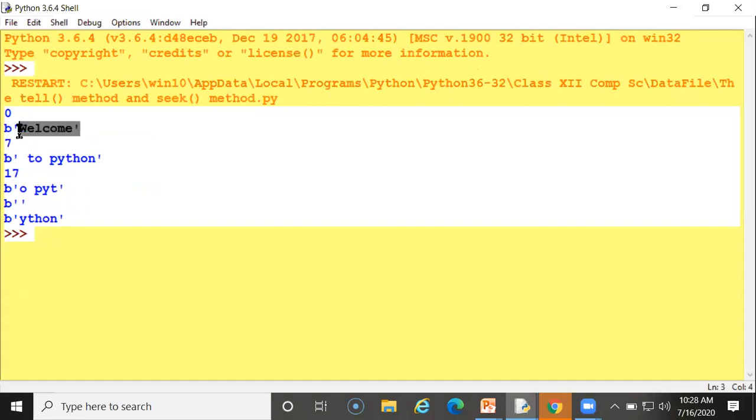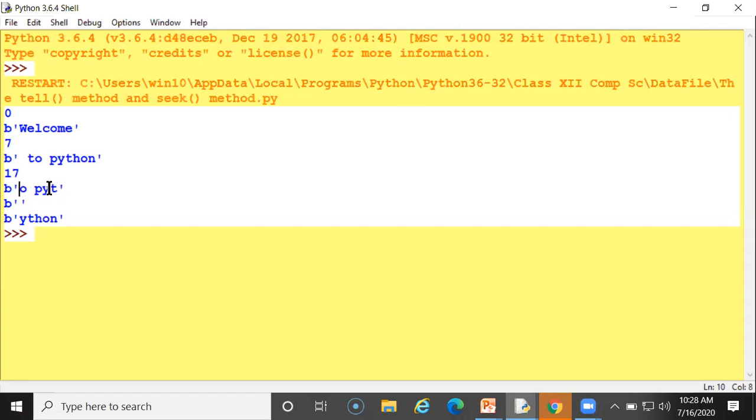Total characters in Welcome, this 7 is showing. And then to Python. So Welcome to Python, all 7 plus the space also counted. All the characters with spaces will be counted. Total are 17. So now it is going to 0.